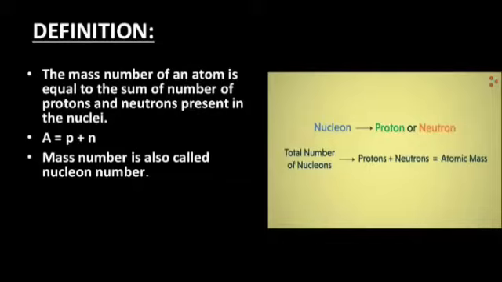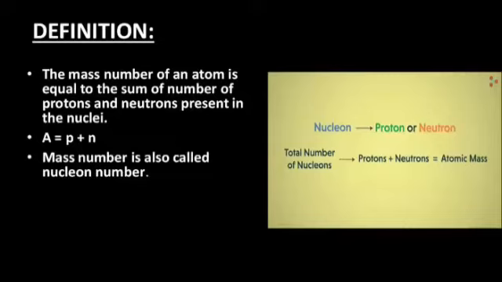Students, let's have a look at this mathematical representation that can be used to memorize the definition of mass number easily. A represents mass number, and mass number is equal to P plus N. P shows the number of protons and N shows the number of neutrons, and the plus sign shows the sum.